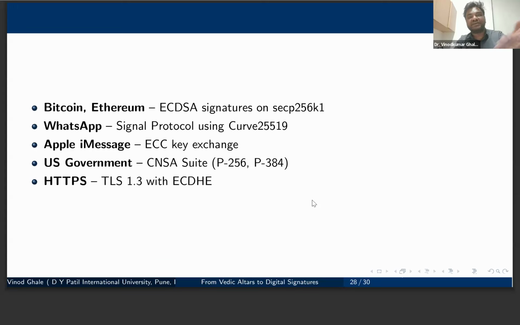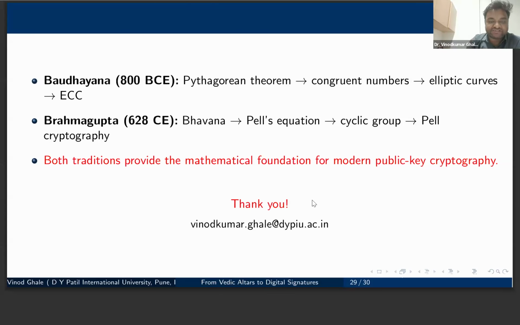And more importantly, in the last century, one of the important things was Fermat's last theorem. They used elliptic curves to solve that. Those were also derived from the triangle sections, and these are derived from ancient Indian mathematics.